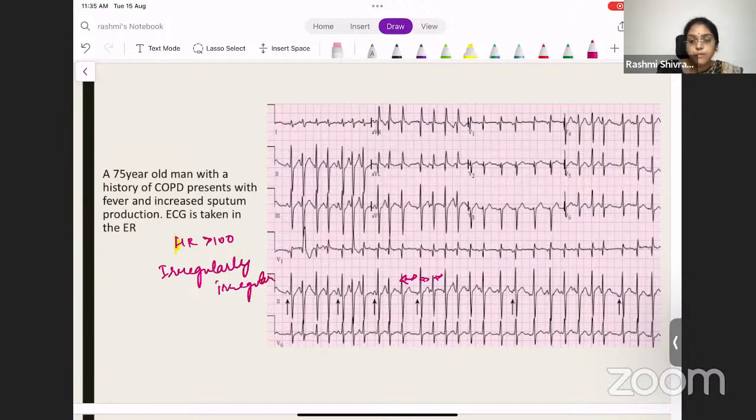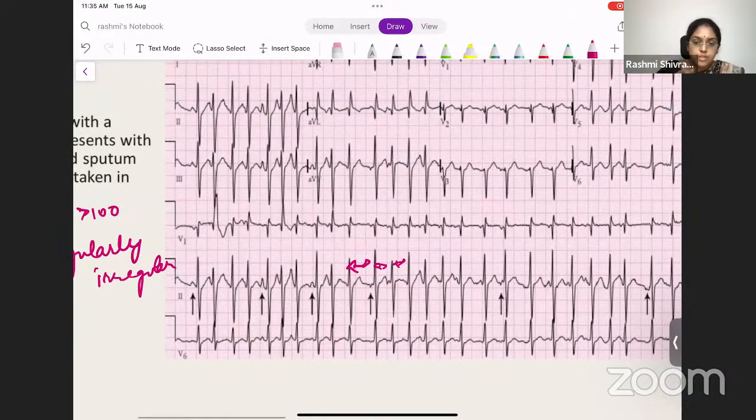So coming on to the P wave morphologies. Is the P wave same in all? You need to remember, in atrial fibrillation, we saw that there were no P waves. Here we will see that there are different morphologies of P waves. Here the P wave is inverted, here it's upright, it is big. Yes, here again it is inverted. Here you can see a smaller P wave. Here you can see it is joining with this. So the morphologies of P waves are different.